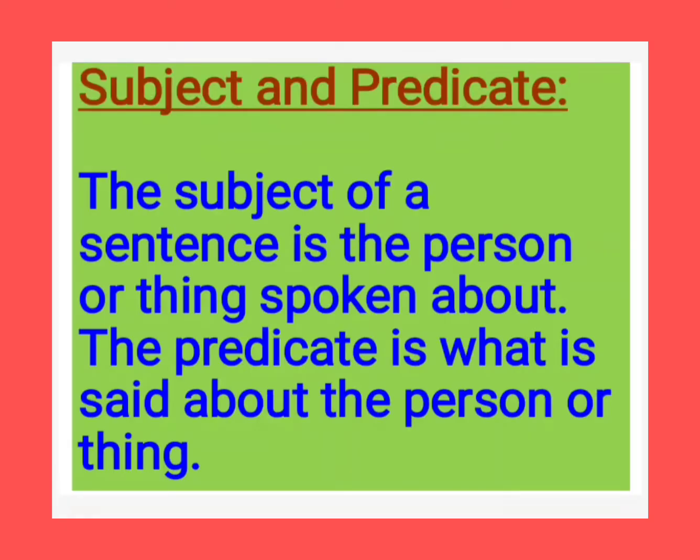Now children, we see the subject and predicate. So now I tell you what is subject and what is predicate. That is there in the grammar textbook, page 1. Now I tell you, the subject of a sentence is the person or thing spoken about. Here once again, the subject of a sentence is the person or thing spoken about.